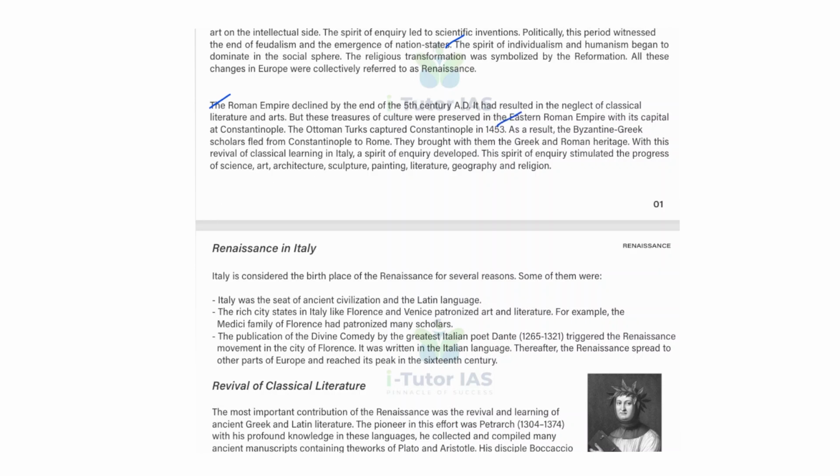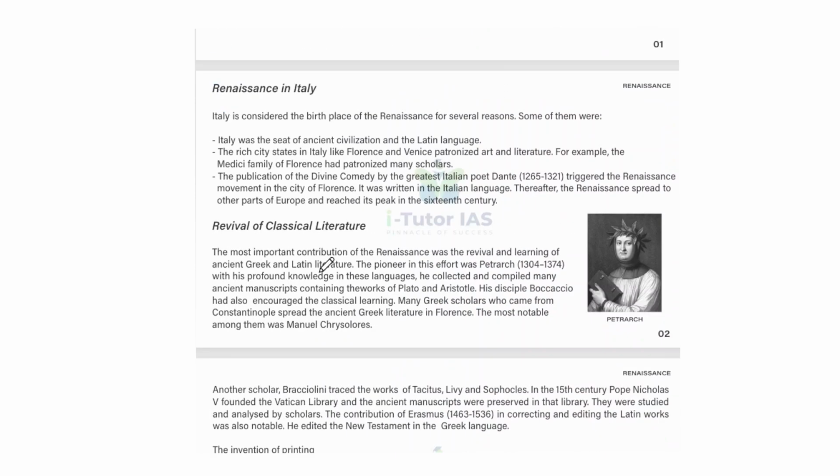As a result, the Byzantine Greek scholars fled from Constantinople to Rome, and they brought with them the Greek and Roman heritage. With this revival of classical learning in Italy, a spirit of inquiry developed. The spirit of inquiry stimulated the progress of science, art, architecture, sculpture, painting, literature, geography, and religion.